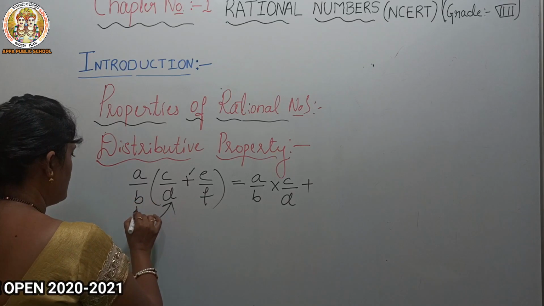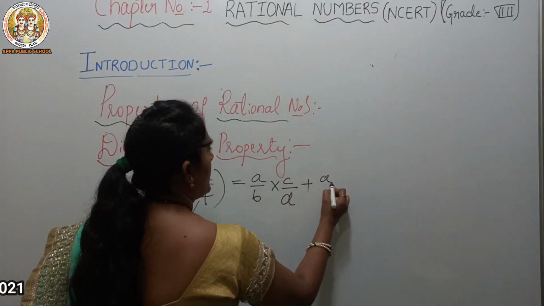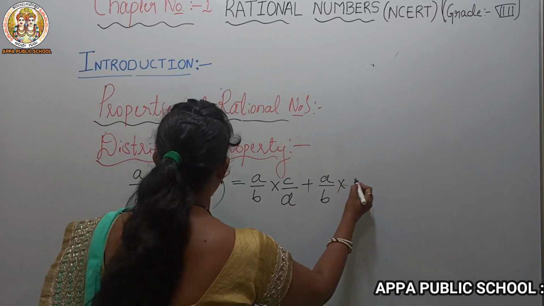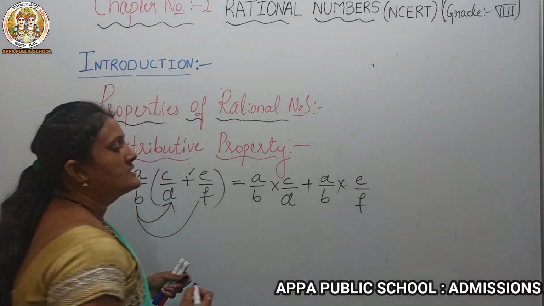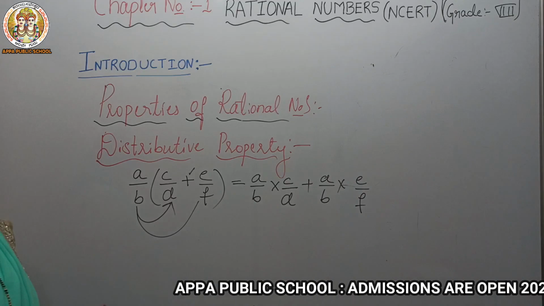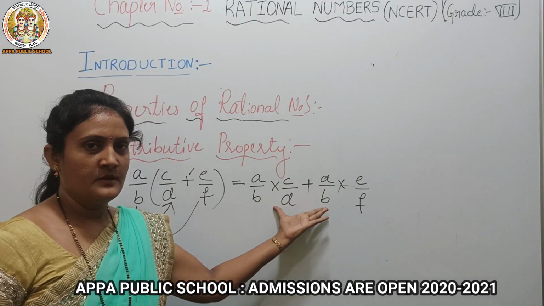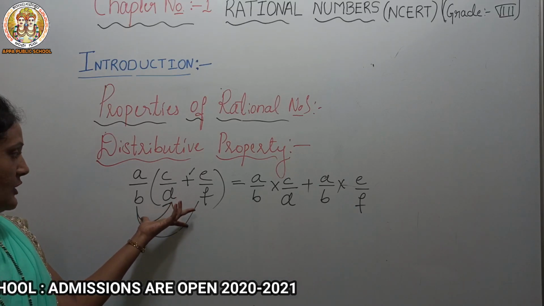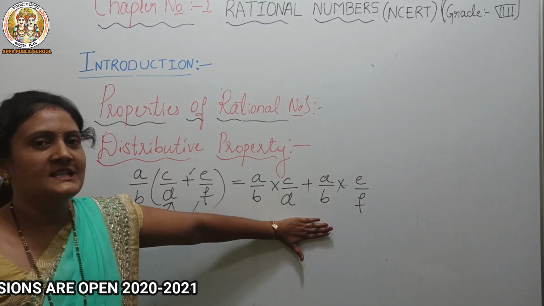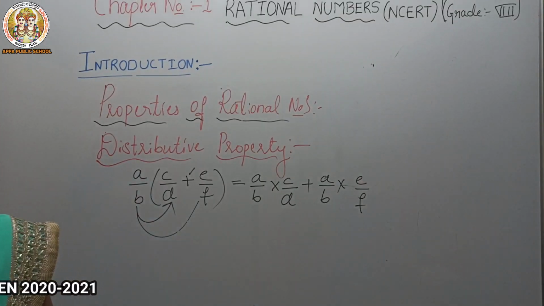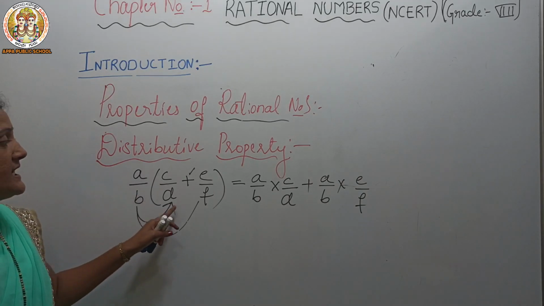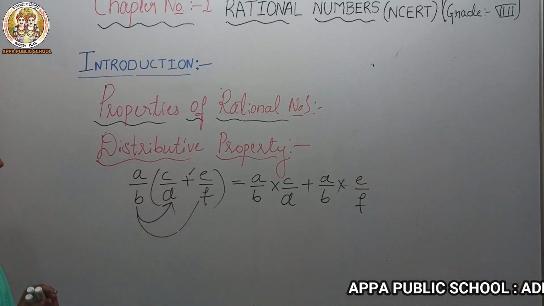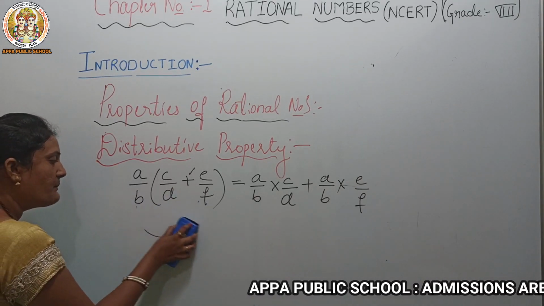Now this term with the next one: a by b into e by f. Whenever we get the question it will be in this form, so we have to simplify like this. This is the distributive property of multiplication under addition. Similarly for subtraction also.